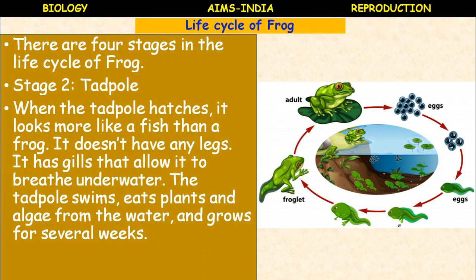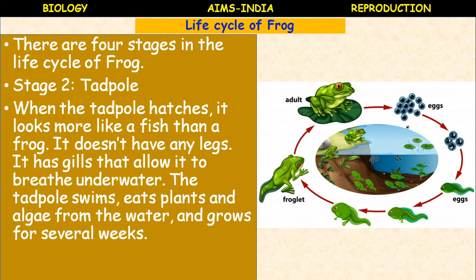When the egg hatches to release the tadpole, it looks more like a fish than a frog. It does not have any legs. It has gills that allow it to breathe underwater, and the tadpole swims and eats plants. It's a herbivore. It eats algae from the stagnant water or the moving water, and grows for several weeks.